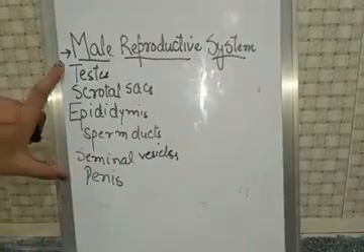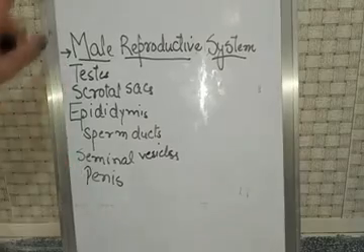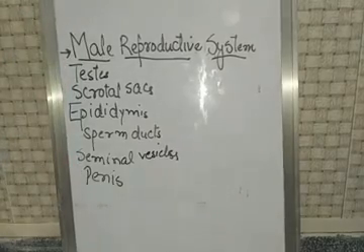Okay, these are the following organs of a male reproductive system, right?